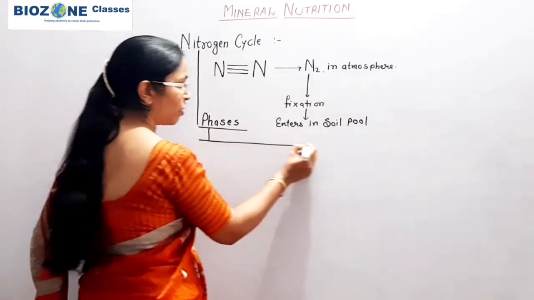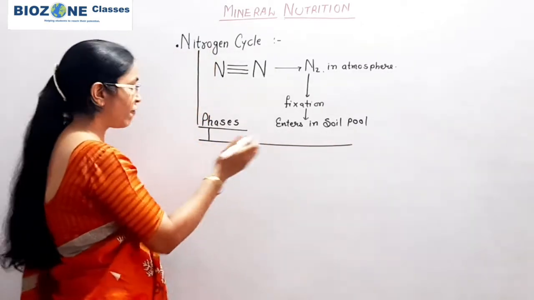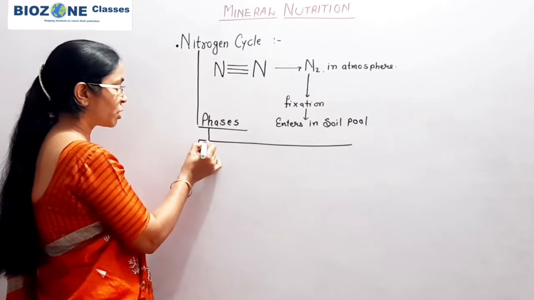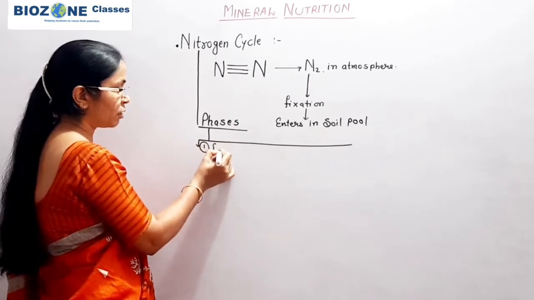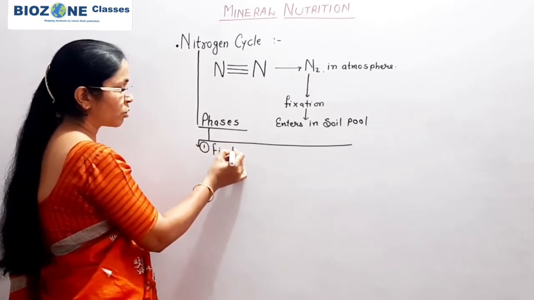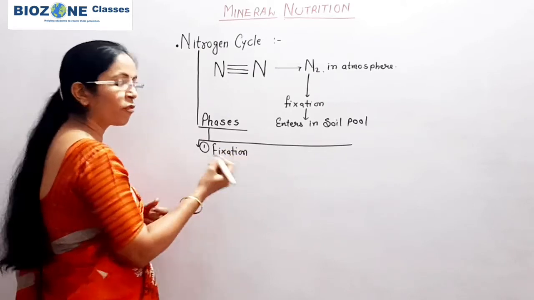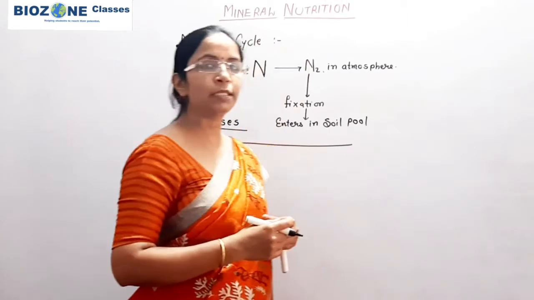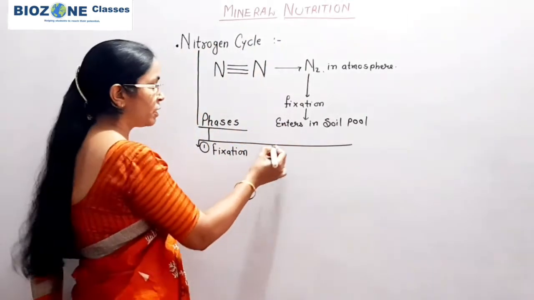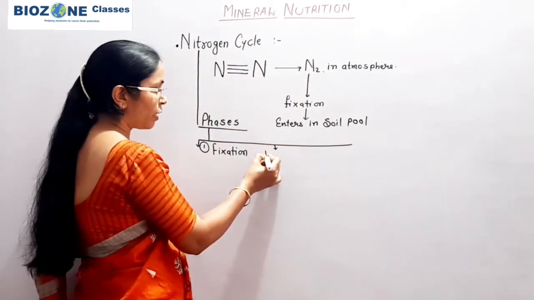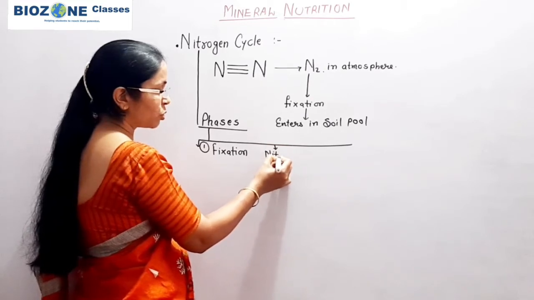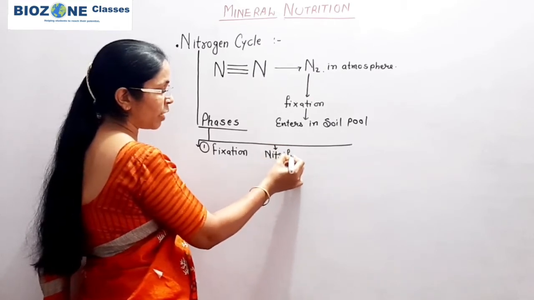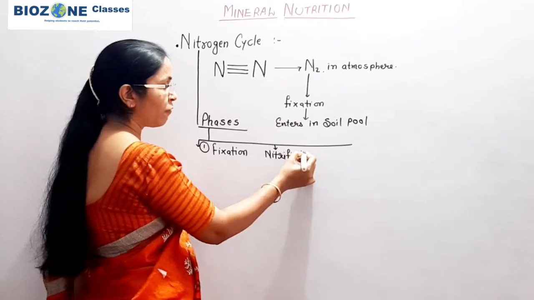Predominantly, the first phase of the nitrogen cycle is called fixation of nitrogen. Fixation takes place by 3 different ways. The second phase is called nitrification.